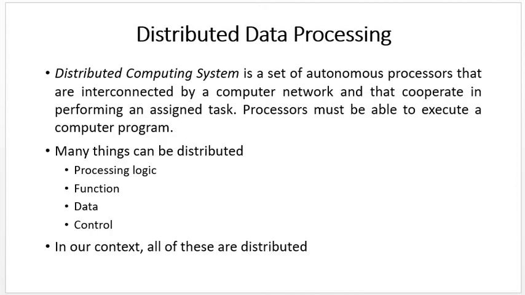It's the exact definition of a distributed data processing or distributed computing system. So what is it? It is a set of autonomous processors that are interconnected by a computer network and that cooperate in performing an assigned task. A processor must be able to execute a computer program.